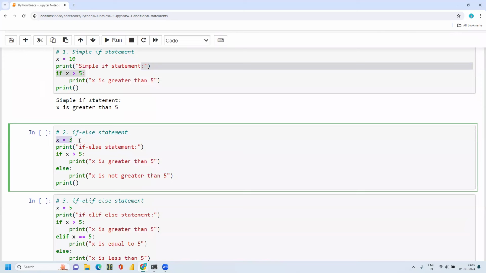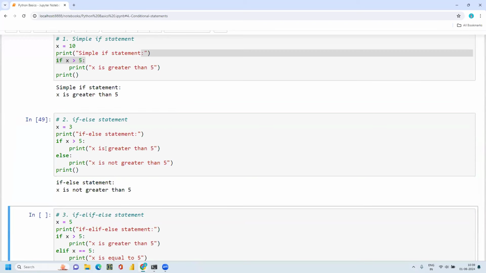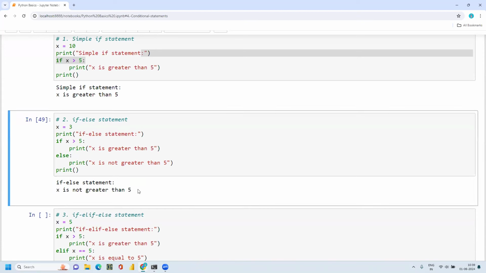Here I'm assigning a value to a variable called x, and I'm checking if this value is greater than 5, print this statement. If it is going wrong, then print this else. So if I'm giving x is equal to 3 and I'm checking whether x is greater than 5 or not, 3 is greater than 5 is incorrect. So it will go to the else and print x is not greater than 5, because x is 3 and 3 is not greater than 5. That is why I'm getting x is not greater than 5.